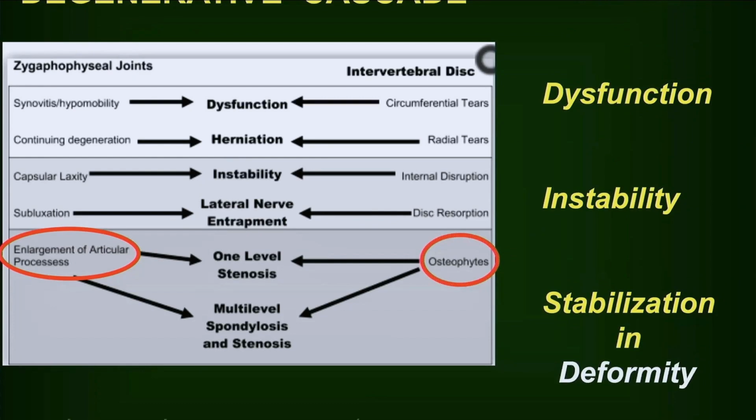Actually, Kirkaldy-Willis only described two columns, the middle column and the anterior column. 45 years before Kirkaldy-Willis, Baastrup already described the posterior column degeneration, development of osteoarthrosis and breakdown of the interspinous ligament, characterized by abutment, enlargement, sclerosis, and bursa. But due to limited studies in histologic and radiographic changes, the etiology was not well understood and this theory was forgotten in clinical practice. But in 2010, his study was supported by the Bristol study and the Auckland study.